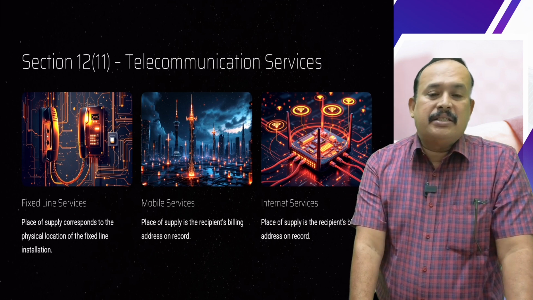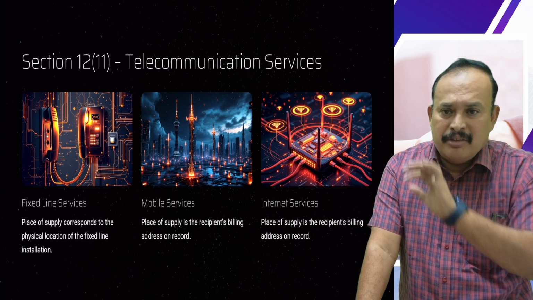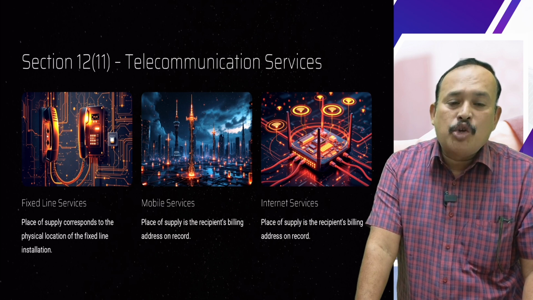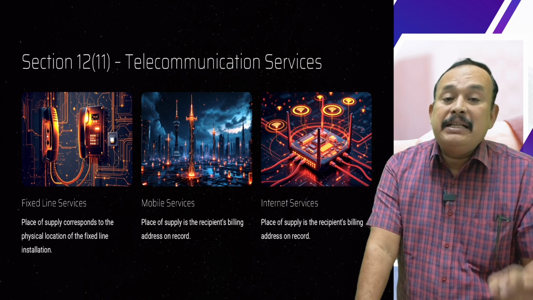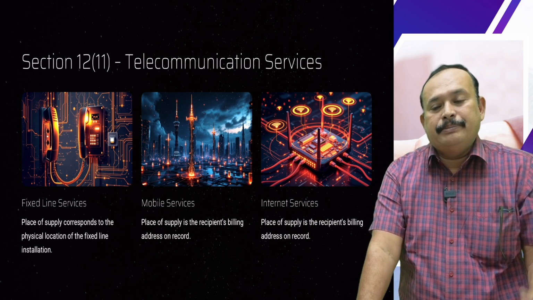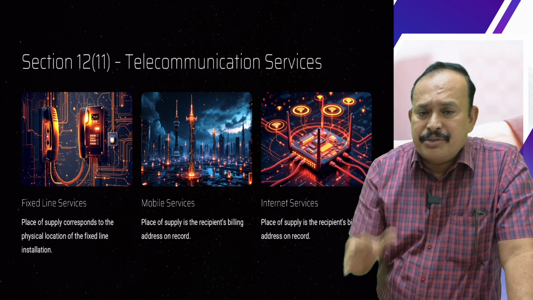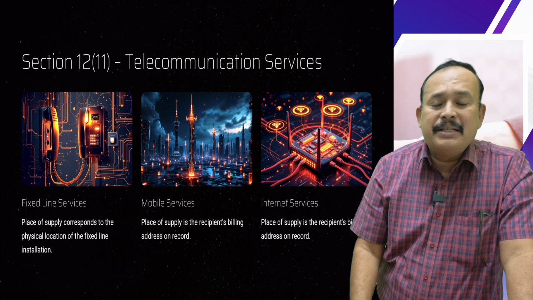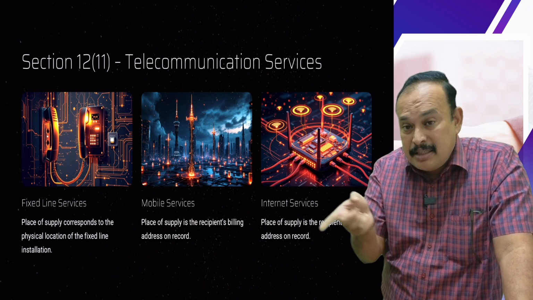Telecommunication services. If fixed line installed services are provided for broadband and all, the place of supply is equal to the place where the fixed line is installed. Mobile services, billing address. Internet services, billing address of the recipient is the place of supply. Now you cannot say, sir, recipient address not available.